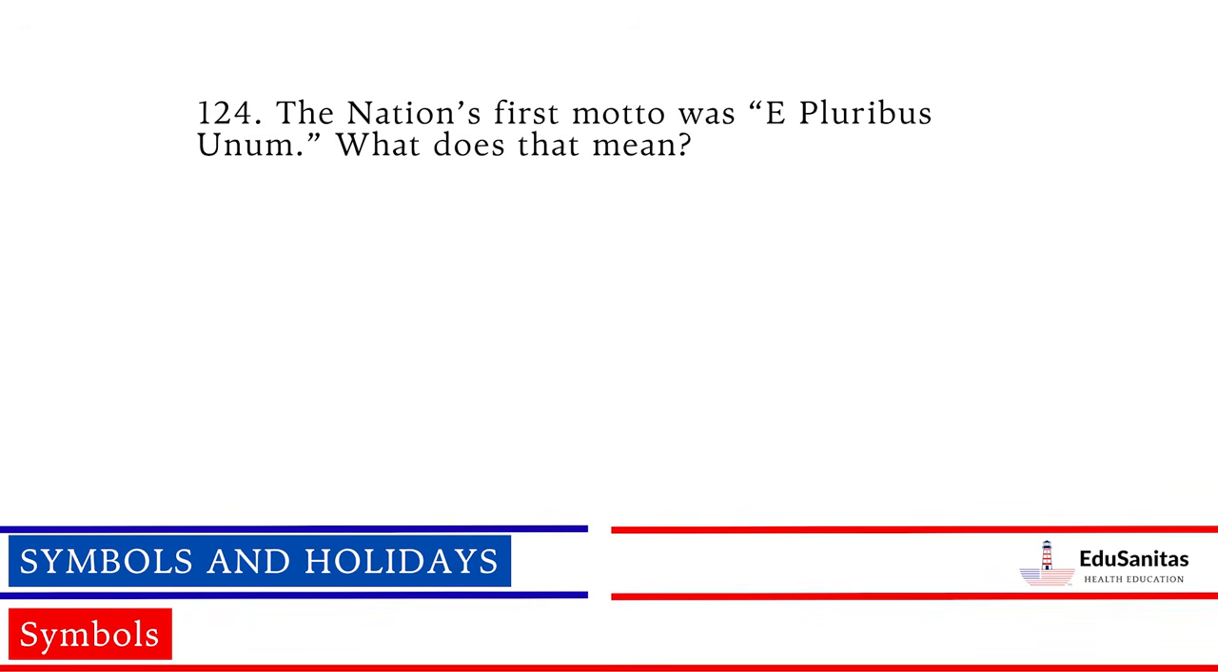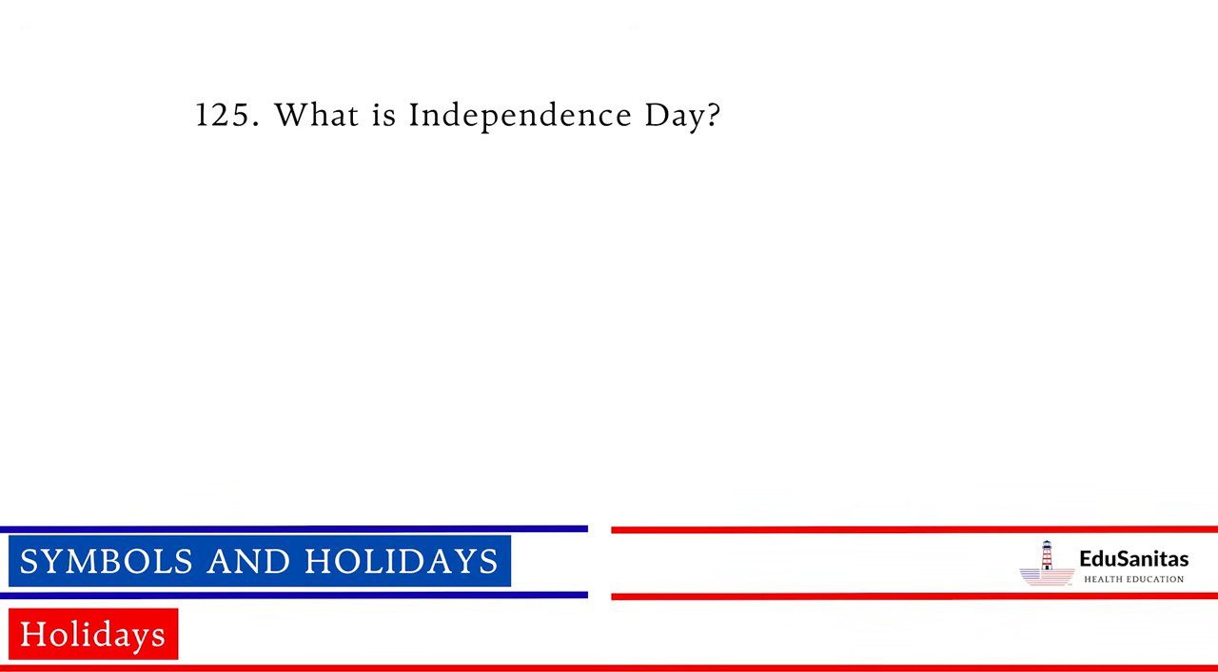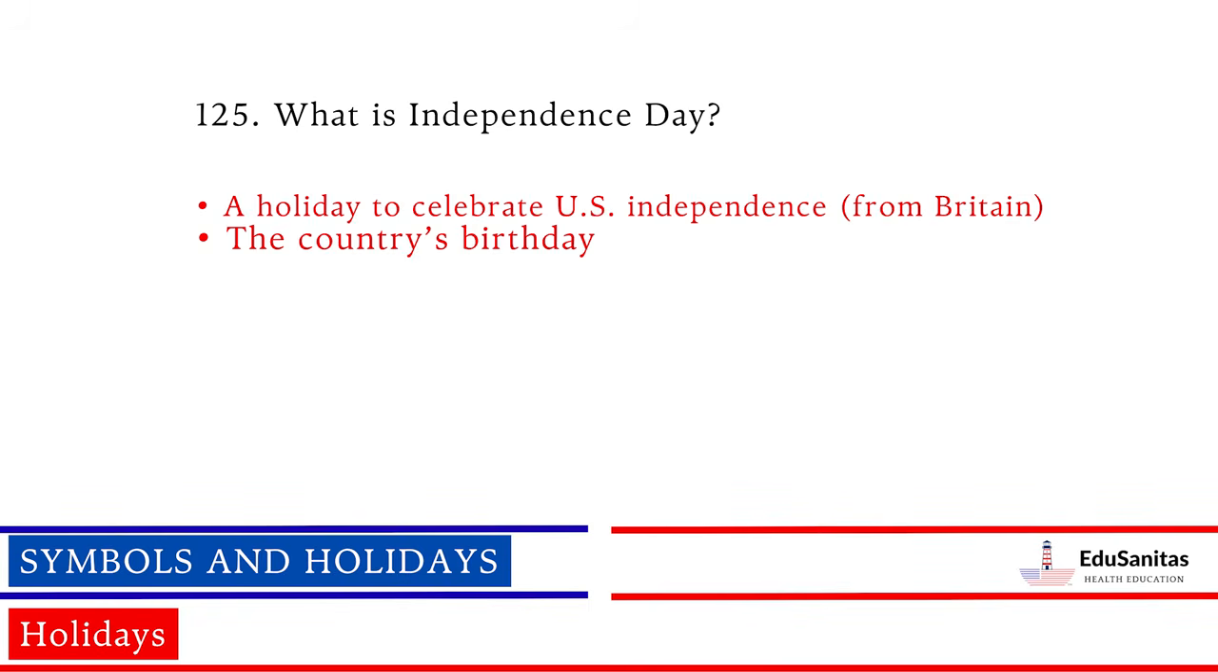The nation's first motto was E pluribus unum. What does that mean? Out of many, one. We all become one. What is Independence Day? A holiday to celebrate U.S. independence from Britain, the country's birthday.